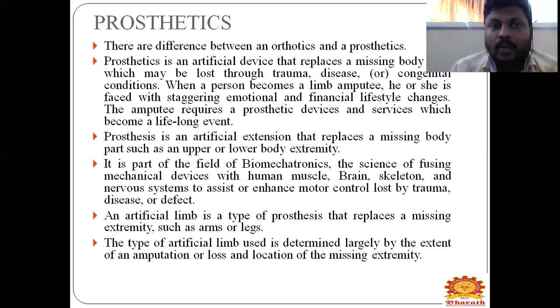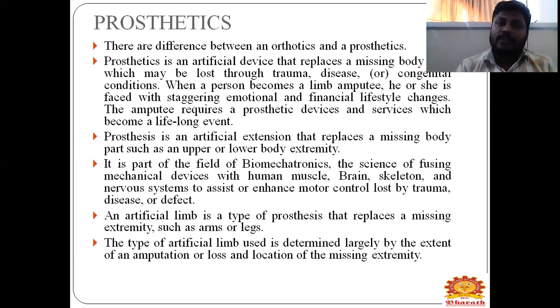A prosthetic is an artificial device that replaces a missing body part, which may be lost through trauma, disease, or congenital conditions. When a person becomes a limb amputee, he or she faces a struggle, emotional and financial state changes.